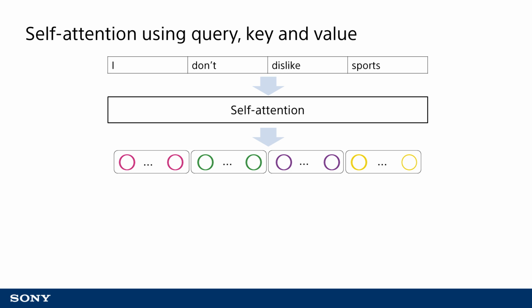For example, the meaning of a word depends on the meaning of other words in the sentence. This can be seen when a sentence contains a negation or modifier. In this sentence, the word dislike is negated by the word don't. Self-attention enables operations that determine the features of one word by using other words as reference.